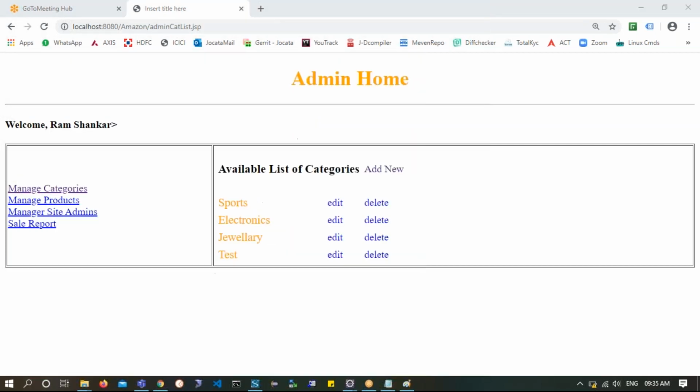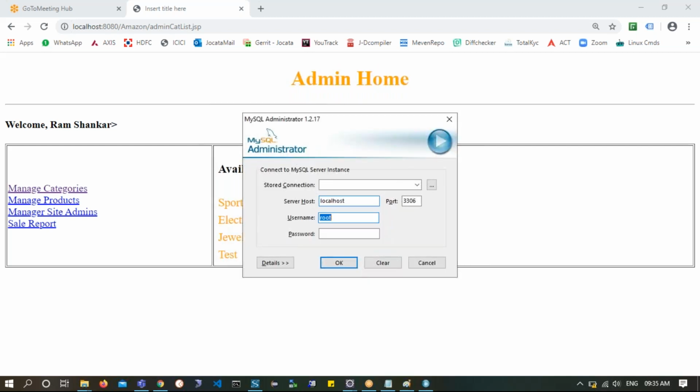Now, before I show you that functionality, I'll say MySQL administrator. Let me connect to the power. I am losing my power. Battery is coming to dead, so I need to connect it here. Come on.